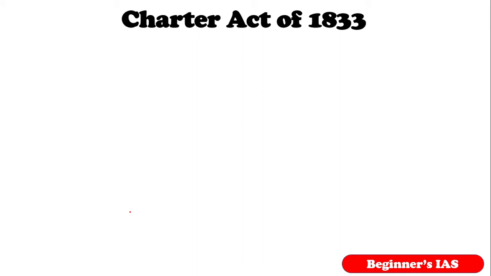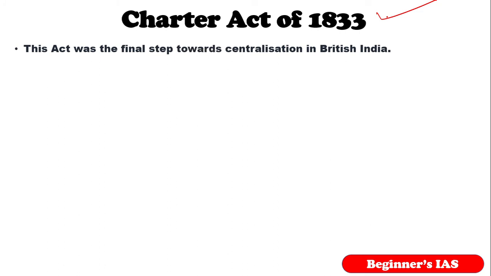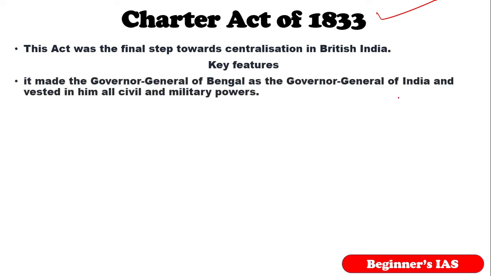After that, the Charter Act of 1833. So this was the final step towards the centralization of British India. So this act has a lot of features. So let us see. It made the Governor General of Bengal into the Governor General of India. Kindly remember that is very important. We may expect statements like this.